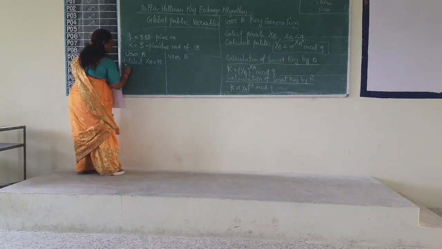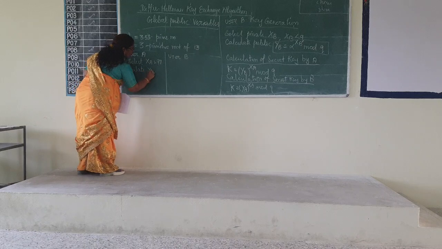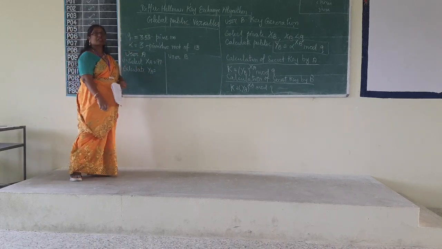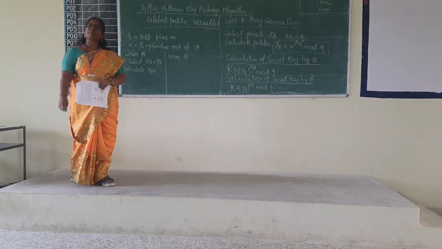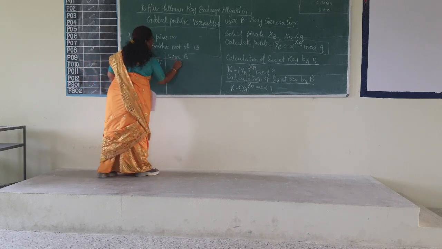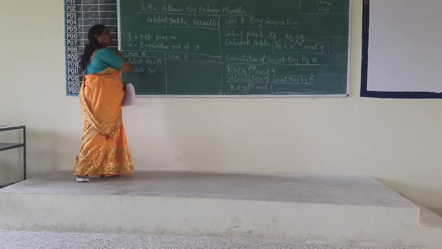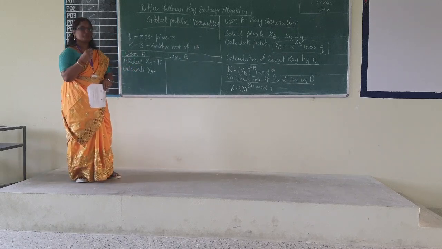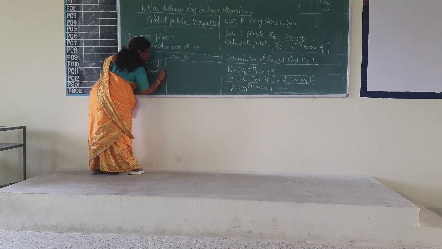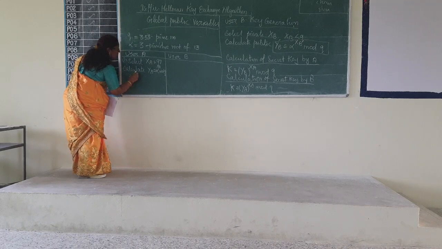So what is our job here? Calculate YA. What is the formula for YA? Alpha to the power XA mod Q. Can we apply the values on this?